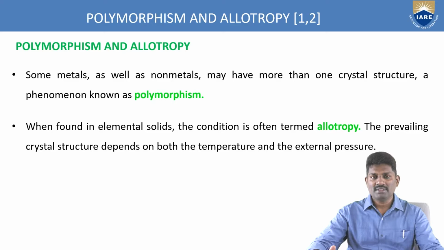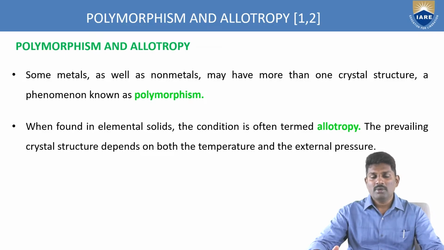looks like graphite, and if you increase the temperature again it changes its atomic structure to diamond. So the same material has different types of atomic structures at different temperature levels. This type of phenomenon is called polymorphism, and when we find it in solids, this condition is termed allotropy. Now what is the difference between allotropy and polymorphism?